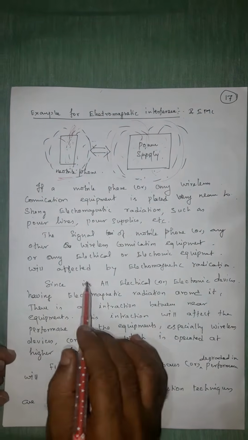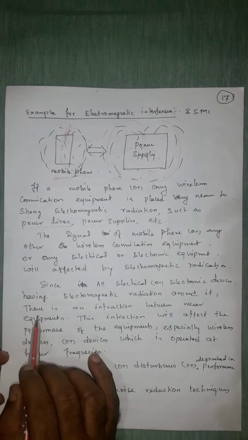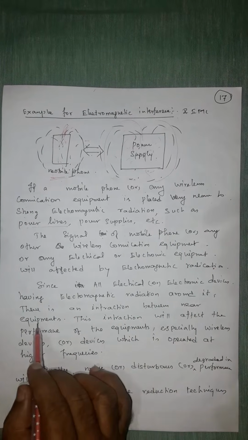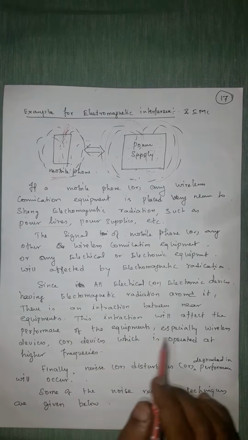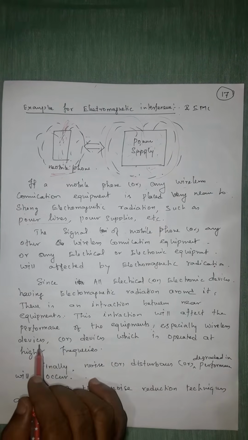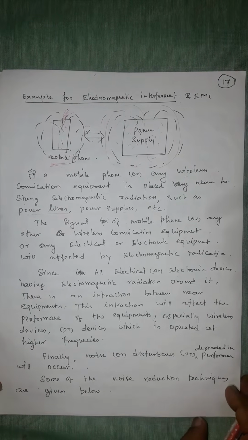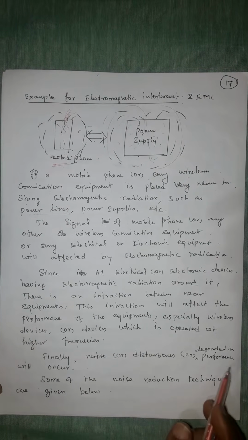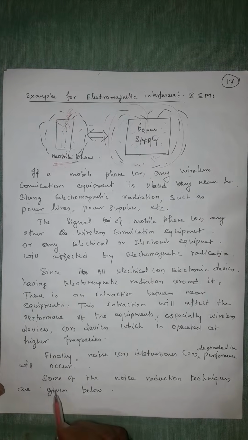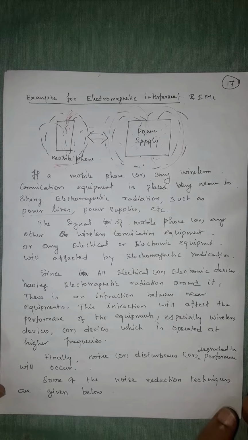Since all the electrical or electronic devices have electromagnetic radiation around them, there is an interaction between nearby equipment. This interaction will affect the performance of the equipment, especially wireless devices or devices which operate at a higher frequency. Finally, noise or disturbances or degraded performance will occur. Some of the noise reduction techniques are given below.